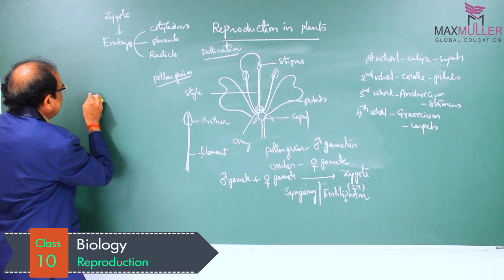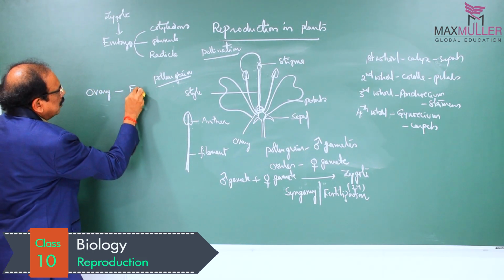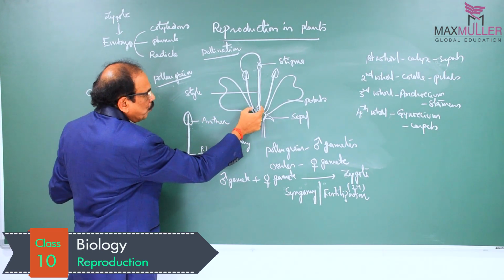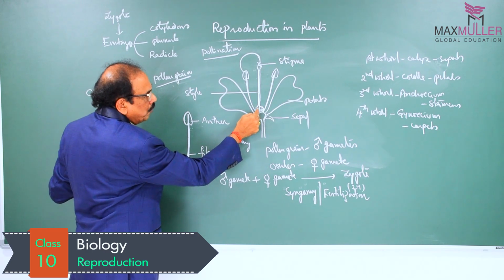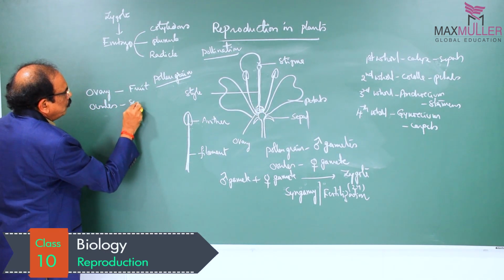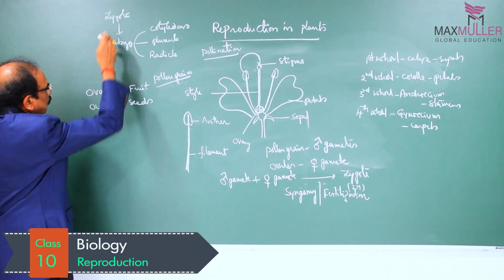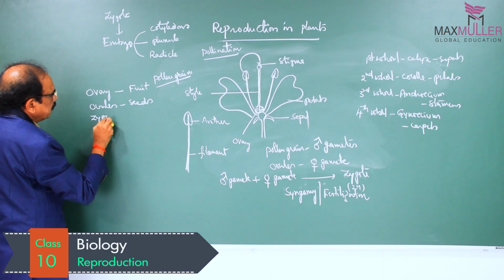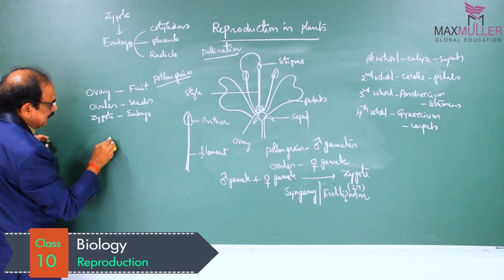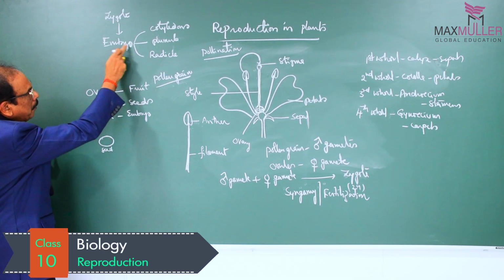This embryo is present within the seed. After fertilization, the ovary develops into fruit. Inside the ovary, ovules are there, and these ovules develop into seeds. Within the seed, the zygote develops into the embryo.